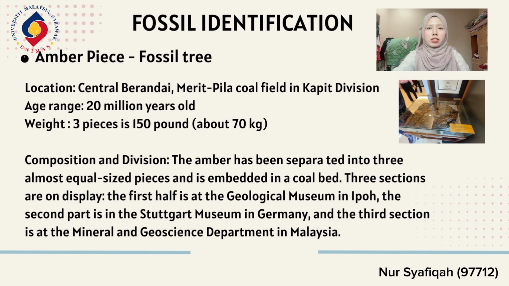The composition and division: the amber has been separated into 3 almost equal sized pieces and is embedded in a coal bed. 3 sections are on display. The first is at the Geological Museum in Ipoh. The second part is in the Stuttgart Museum in Germany. And the third section is at the Mineral and Geoscience Department in Malaysia.